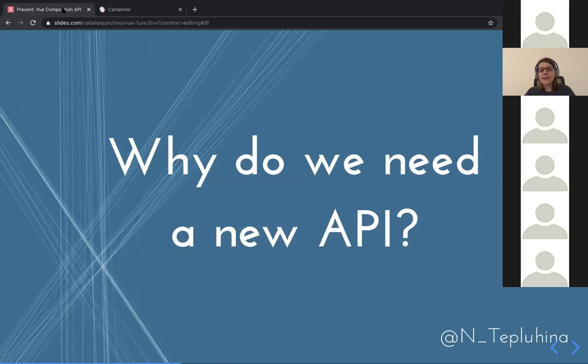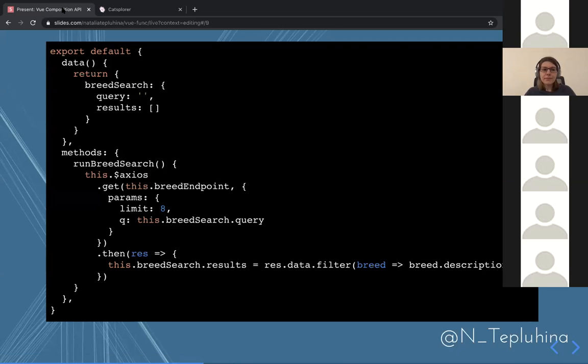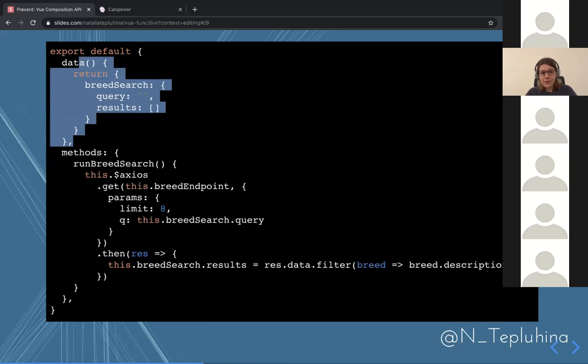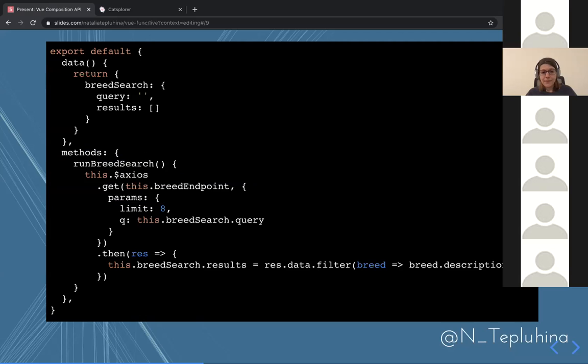So how does this component look like? First, we need to code a search. For this, we need to define properties for breed search, right? 2 reactive properties, which is a search query we're typing in the input field, and array of results that is returned from the search. And we basically have one method that just calls an API and saves whatever we need in breed search results. So we are using data properties and methods.